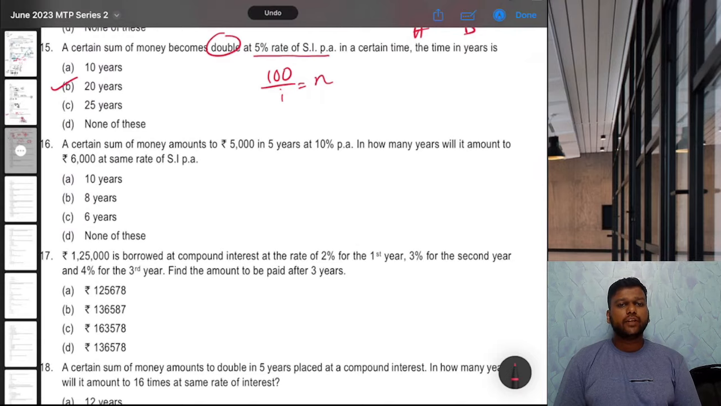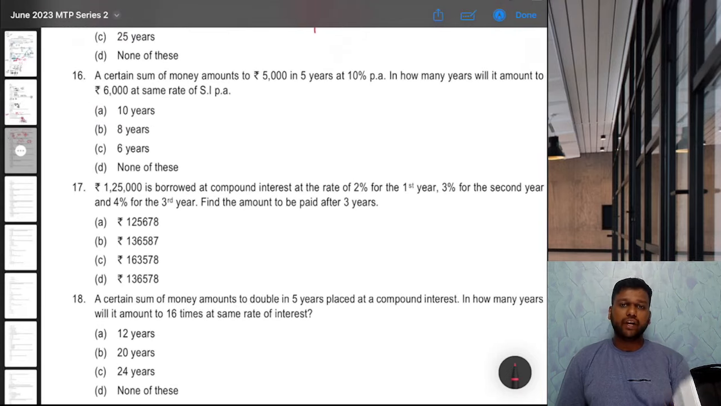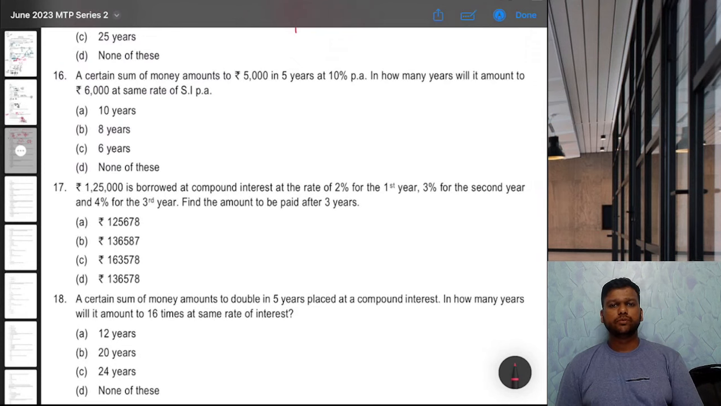Okay. Next, 16th. A certain sum of money amounts to 5,000 in 5 years at 10% per annum. In how many years will it amount to 6,000 at the same rate of simple interest per annum? Simple interest. Okay. So till now, all the questions they have given are of simple interest.